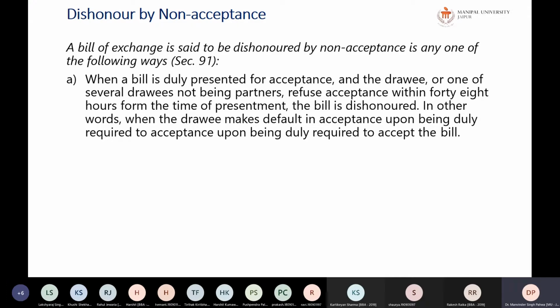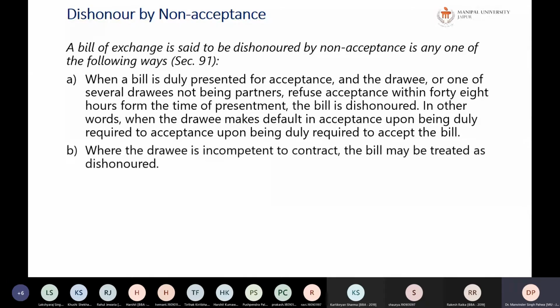Okay. Or otherwise, what will happen? The bill is said to be dishonored. So in other words, when the drawee makes a default in acceptance upon being duly required to accept the bill, then he is not accepting it, then it will be called a dishonor by non-acceptance. Okay. Next is where the drawee is incompetent to contract. So if the drawee is incompetent to contract, again the bill will be said to be dishonored, but the liability in both the cases will be different.